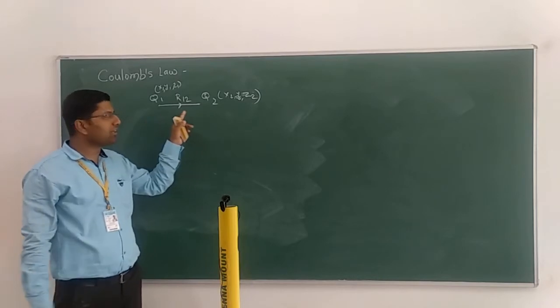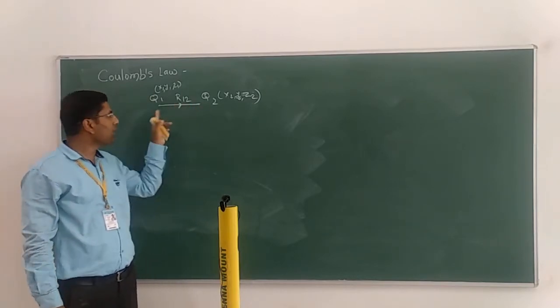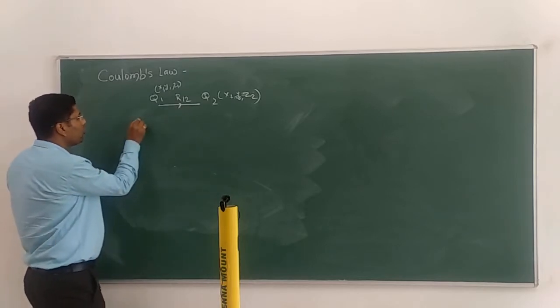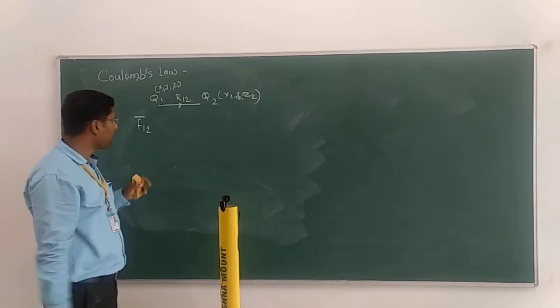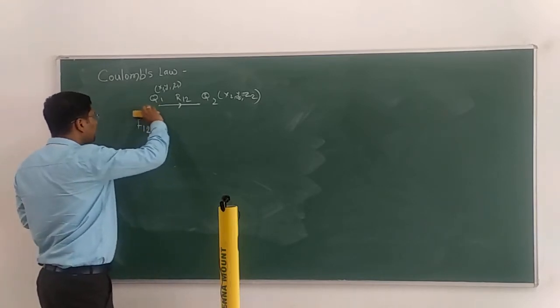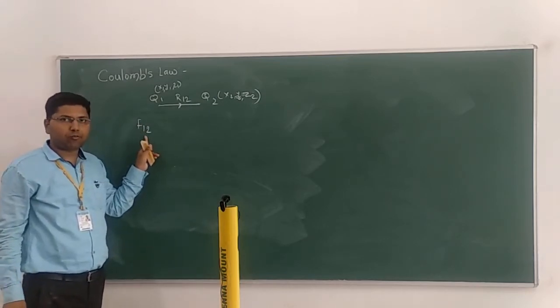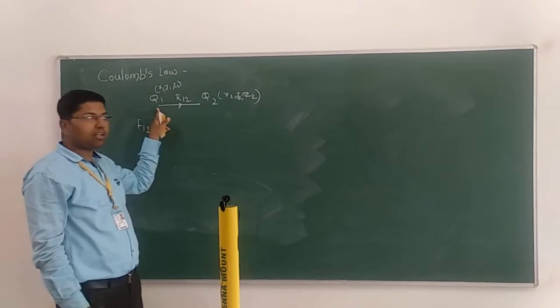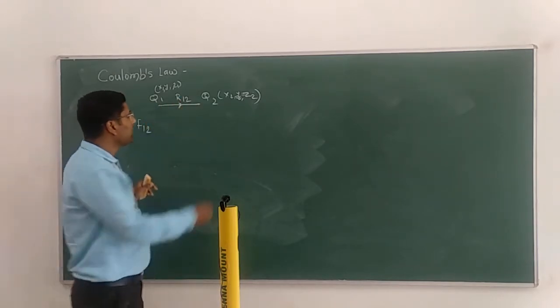Suppose we are calculating the force of Q1 on Q2, then we are calculating F12 bar. First of all we will take only the scalar quantity. So we will see F12. I want to calculate F12; F12 means we are calculating the force by Q1 on Q2.